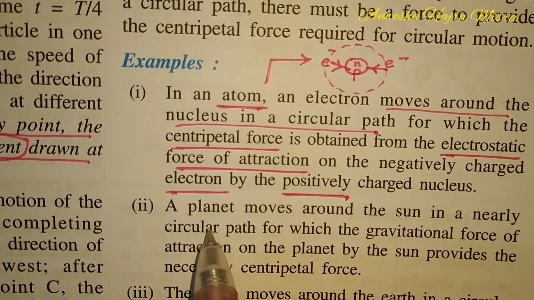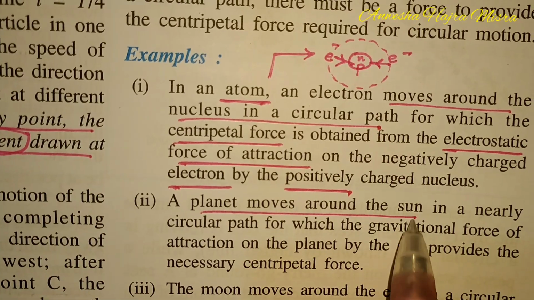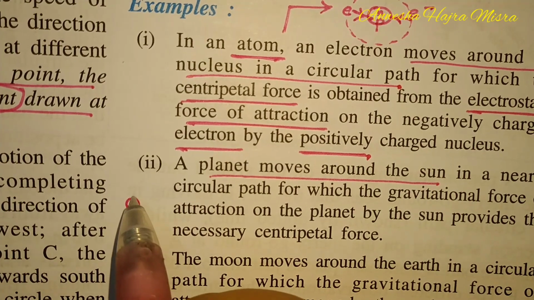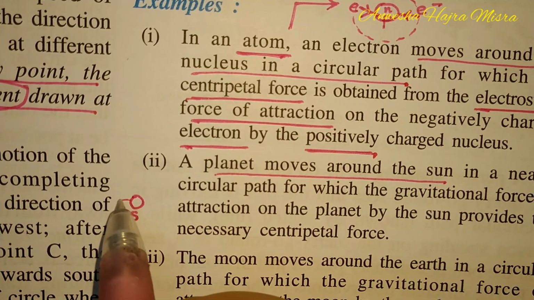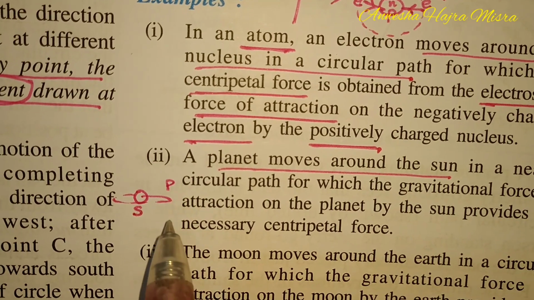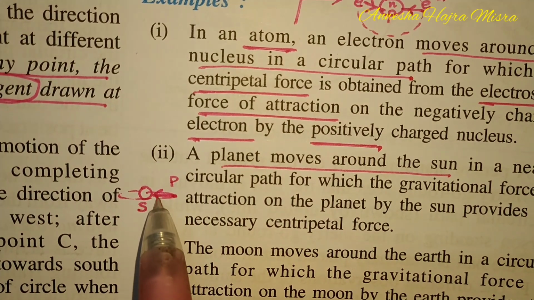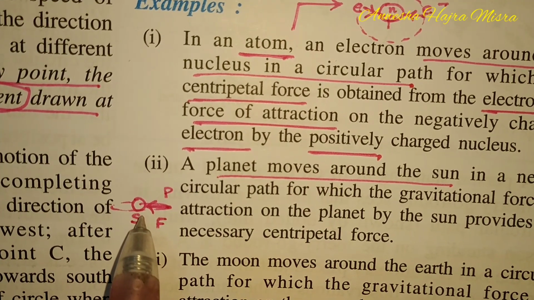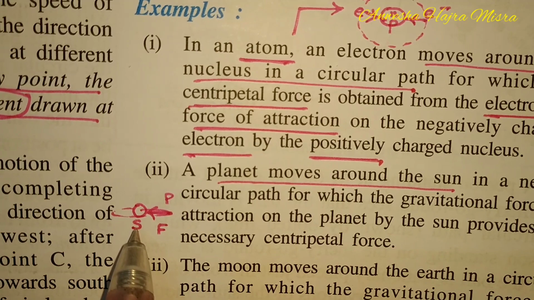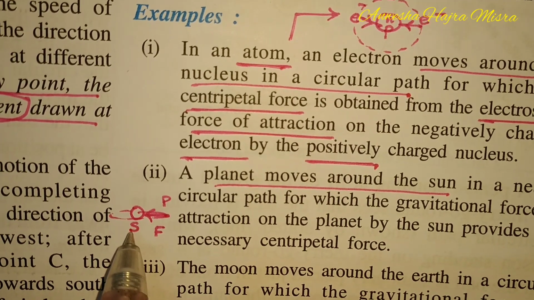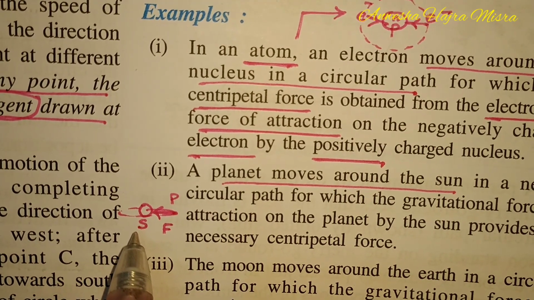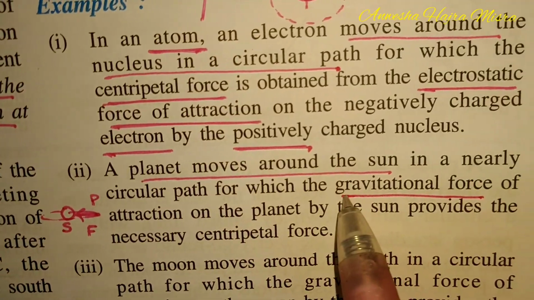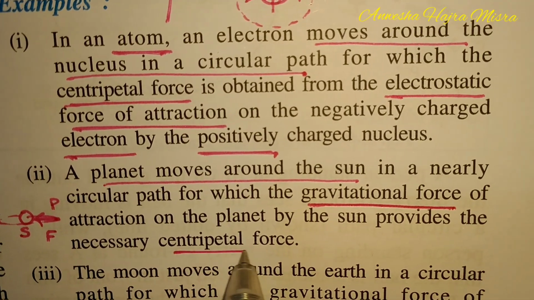Now take the second example, a planet moving round the sun. What is it? You have the sun and the planet is moving. This is your planet. There is a gravitational force acting towards the center of the circular path, towards the sun, giving the centripetal force. I told you in circular motion, there must be a centripetal force for its motion. Here the gravitational force provides the necessary centripetal force.